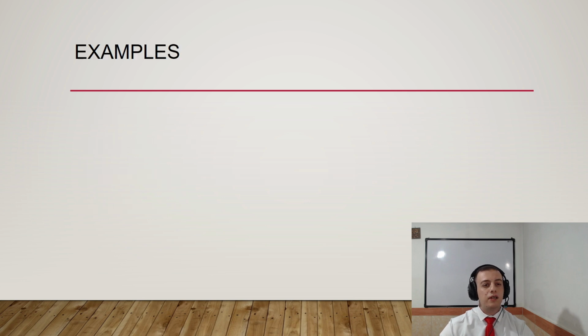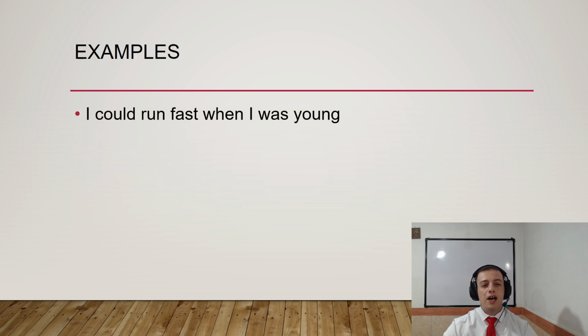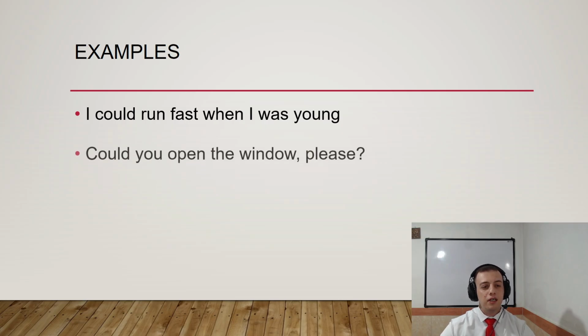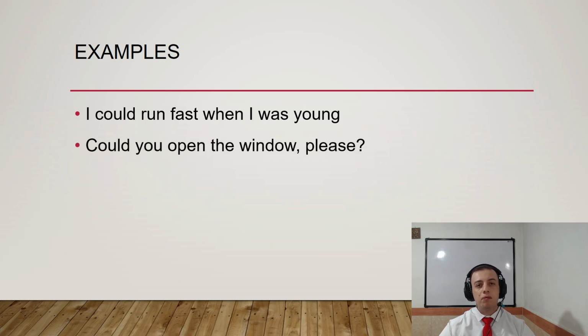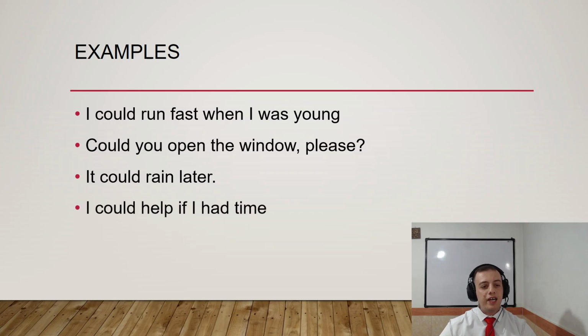So, take a look at the examples. I could run fast when I was young. It is past ability. Could you open the window, please? It could rain later. It's possibility, yeah? But the last one, I could help if I had time. It is a kind of ability, but it's conditional. I could help if I had time.